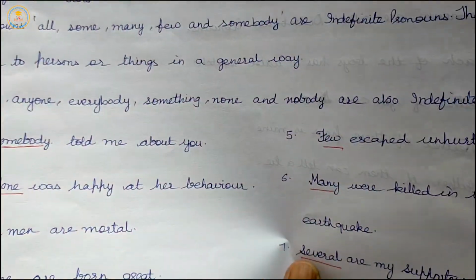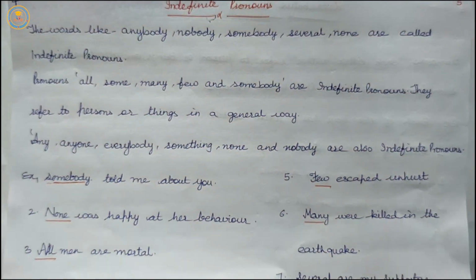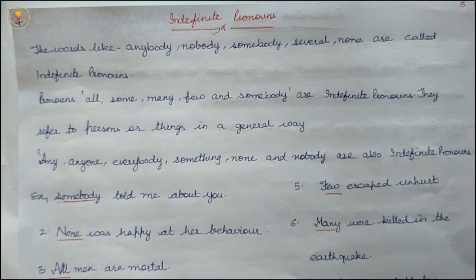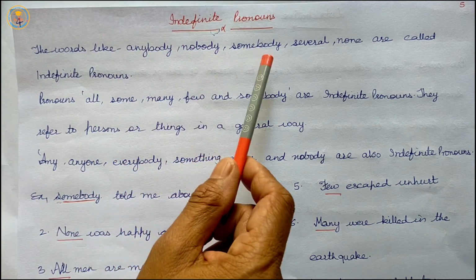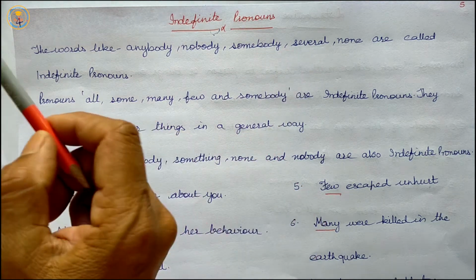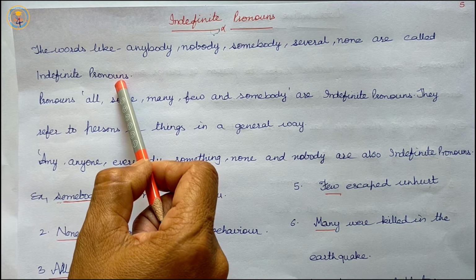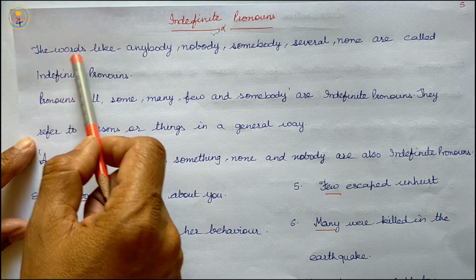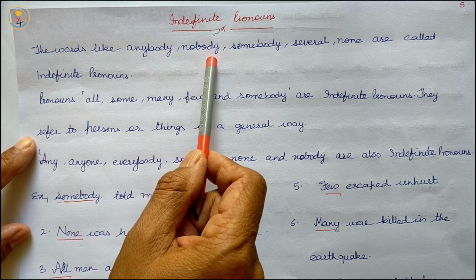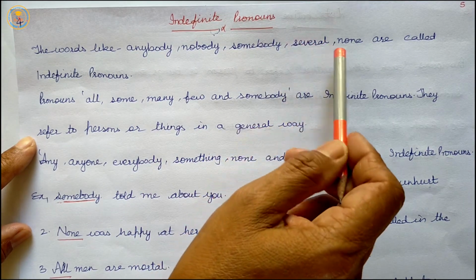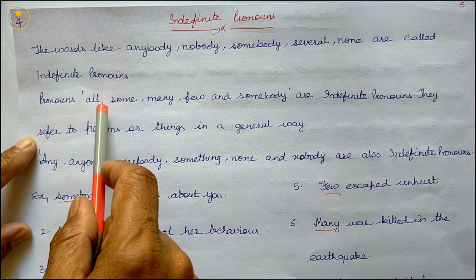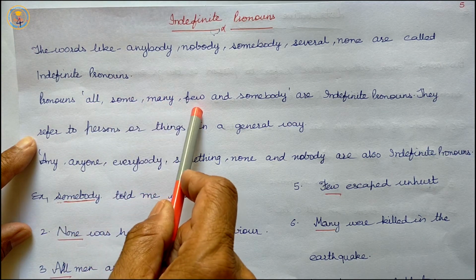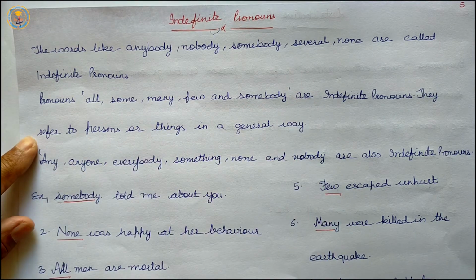Our next is indefinite pronouns. The words like anybody, nobody, somebody, several, none are called indefinite pronouns, or pronouns all, some, many, few and somebody are indefinite pronouns.